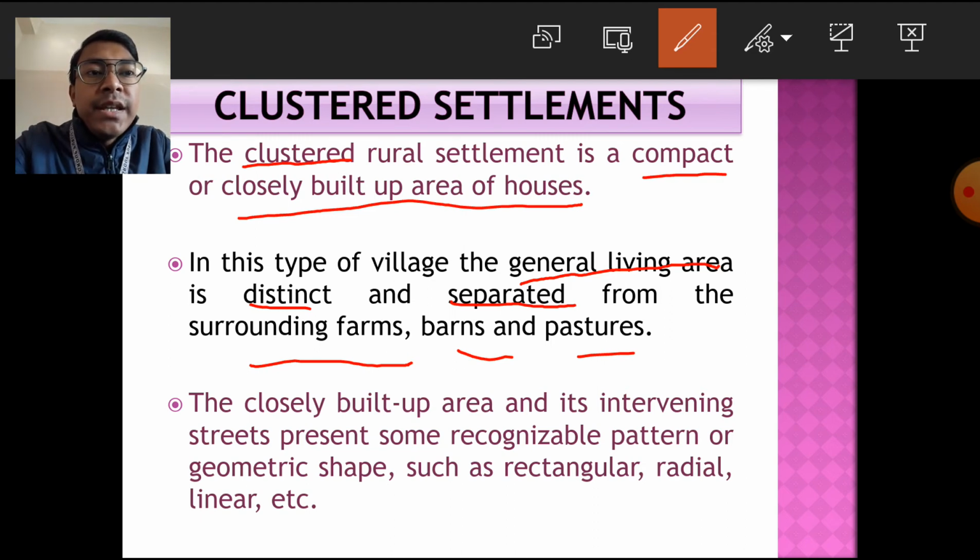As the houses are very closely built up, the closely built up area and its intervening streets present some recognizable pattern or geometric shape.